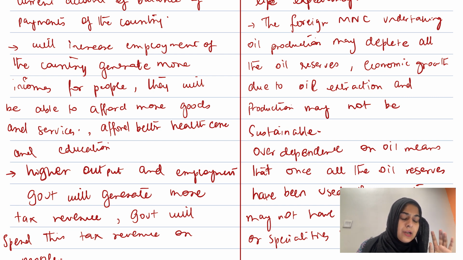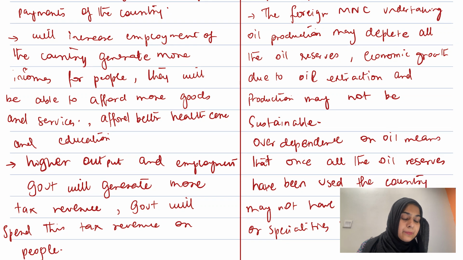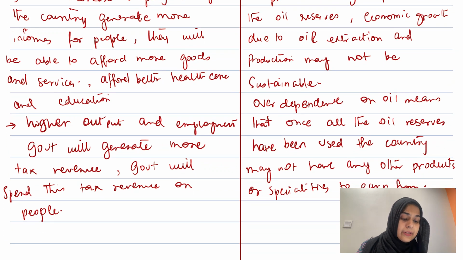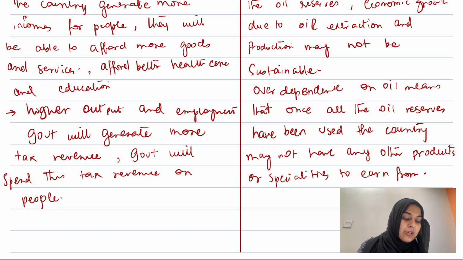So over dependence on oil means that once all the oil reserves have been used, the country may not have any other products or specialities to earn from. Then we don't have any other source of income, and obviously our living standards may fall in future if we are not left with any reserves of oil.